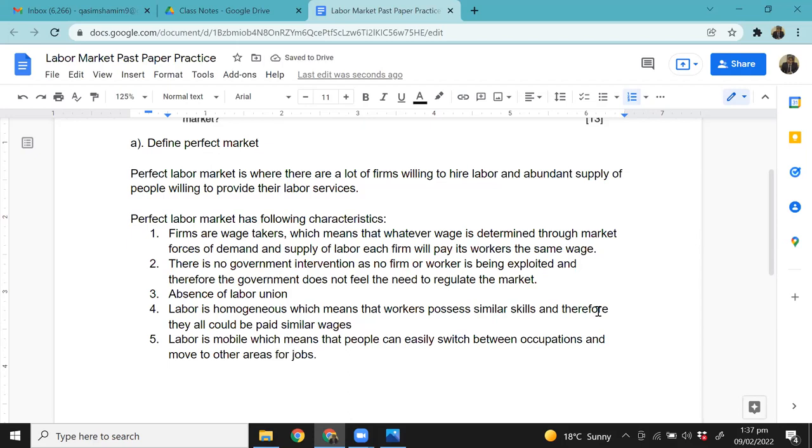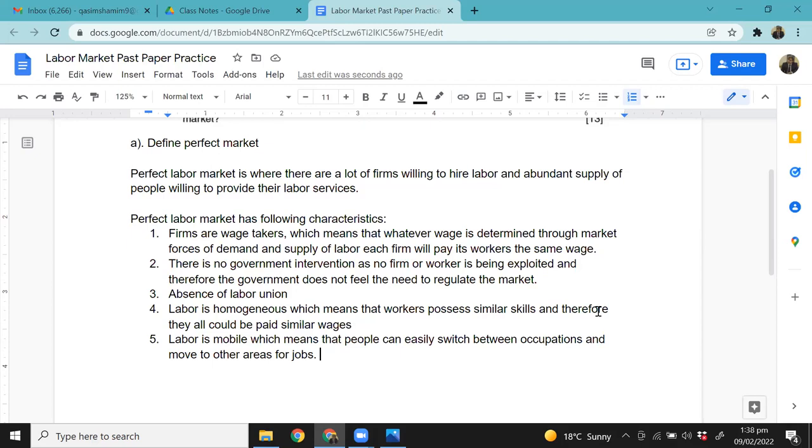Okay, students, let's do a quick recap before we move forward. What are the characteristics of a perfect labor market? A perfect labor market is where there are a lot of firms willing to hire people, and a lot of people who are willing to work. Second, there's no government intervention, because no one is being exploited and the government does not feel the need to regulate the market. Third, there's absence of trade unions. We'll talk more about trade unions later on, but trade unions are organizations that represent workers who are their members, because they want to protect their rights, like making sure they get high wages, they're not being exploited, they get enough days off, and they have safe working environments.